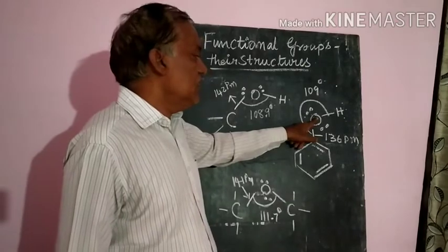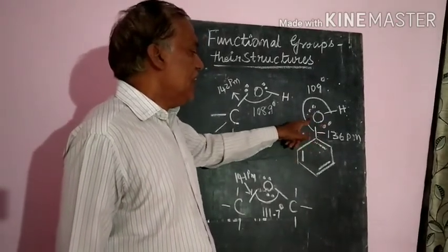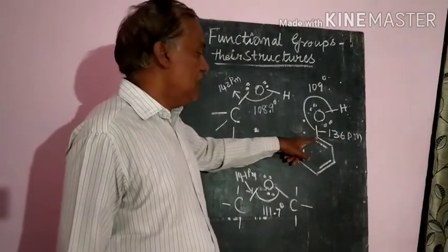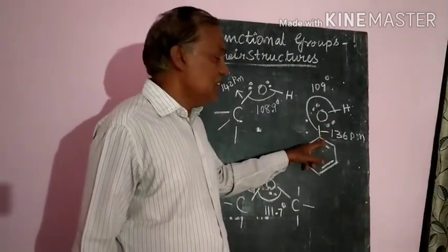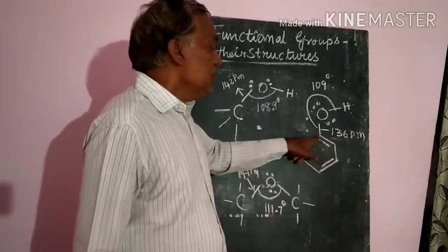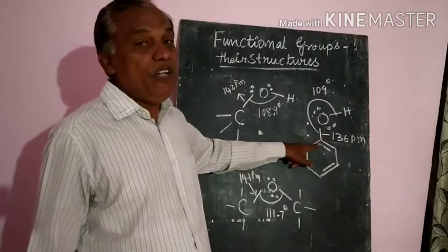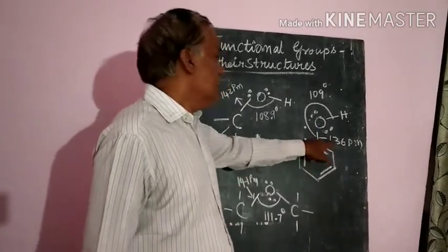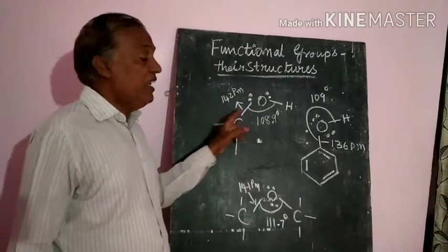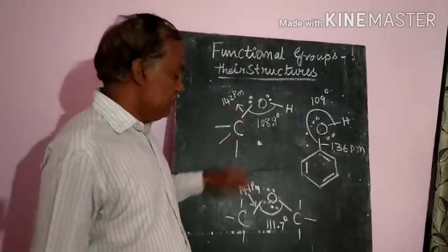One is that due to the lone pairs of electrons on oxygen, the bond between the carbon and oxygen has double bond character. Second, the carbon where the oxygen is attached is an sp2 hybridized carbon atom. So that's why the bond length will be less than the bond length of the alcohol. So that is another reason.